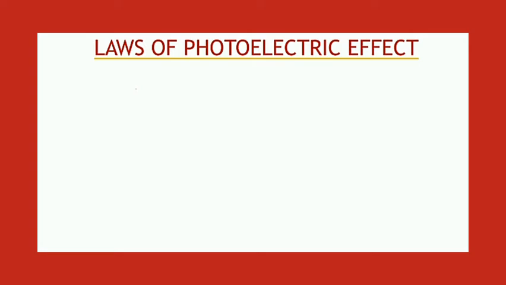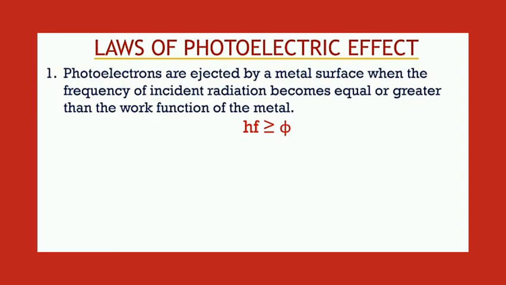Certain laws are associated with the theory of the photoelectric effect. So let's move further in order to understand the three laws of the photoelectric effect. We have recently discussed the first law, which states that photoelectrons are emitted or ejected from the surface of the metal only when the frequency of incident radiation becomes either equal to or greater than the work function of the metal. Here phi represents the work function of the metal. It is the applied constant, and f is the frequency of the incident photon, and we have already discussed the reason behind this particular law.